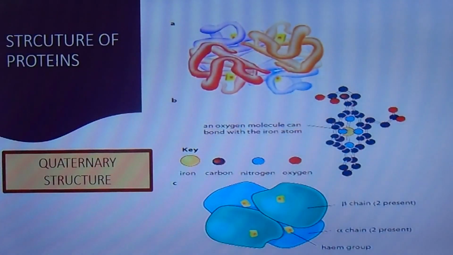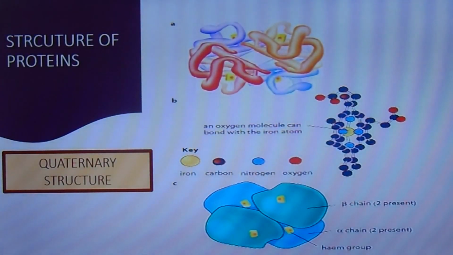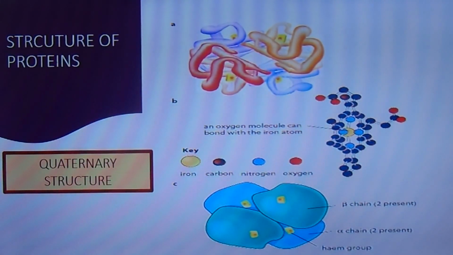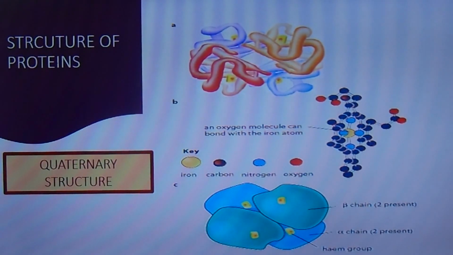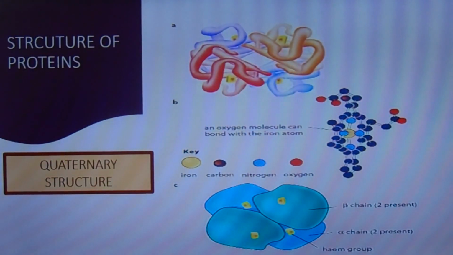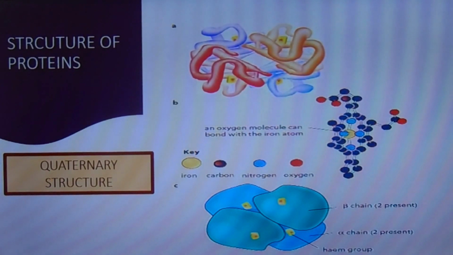Tertiary structure is the final structure of a protein that consists of a single polypeptide chain. However, when multiple polypeptide chain subunits come together, the protein attains its quaternary structure. An example of quaternary structure is hemoglobin.